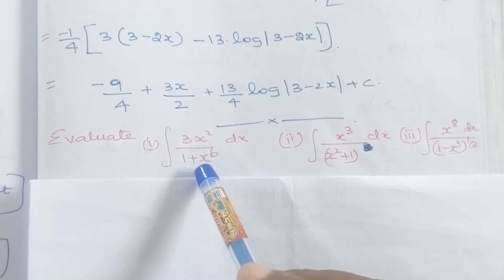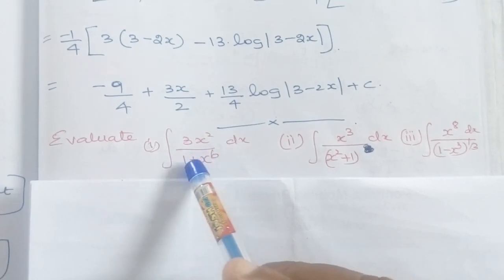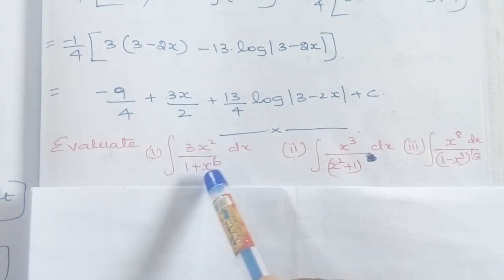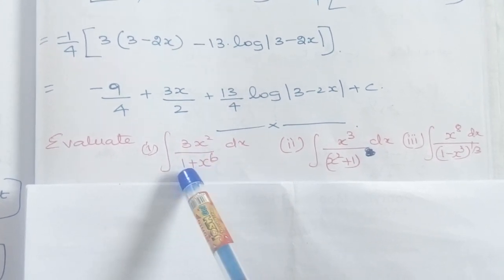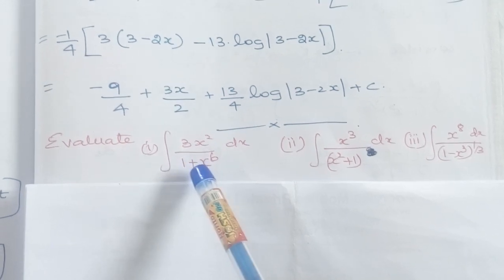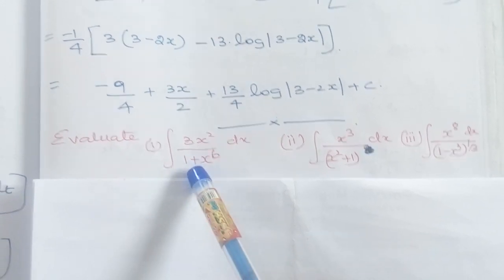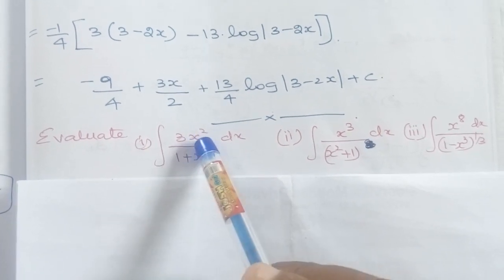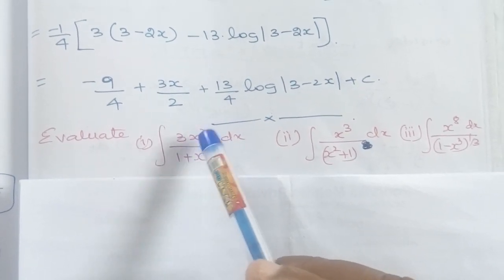We need to check whether, when we do the derivative of 1 plus x power 6, we are getting this 3x square. But if you look at this now, if you do the derivative of 1 plus x power 6, we will get 6x power 5. But here we have x square. So what can be done?